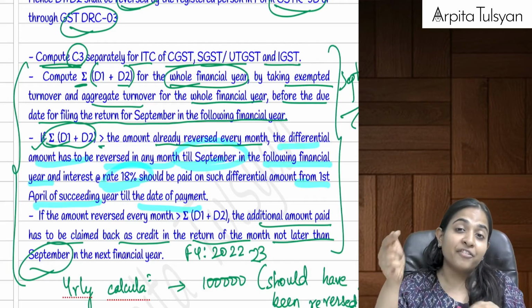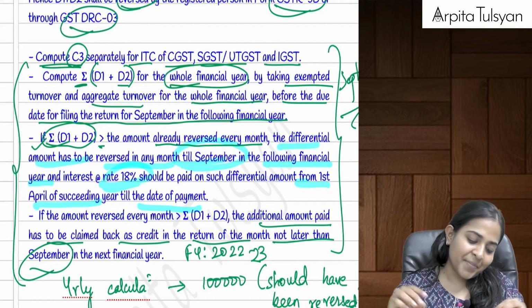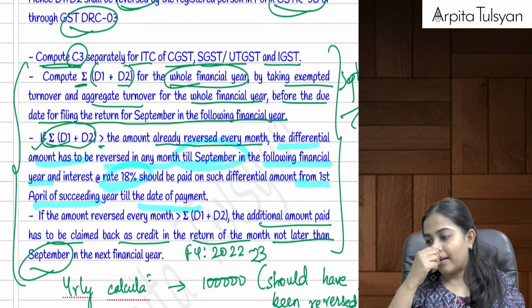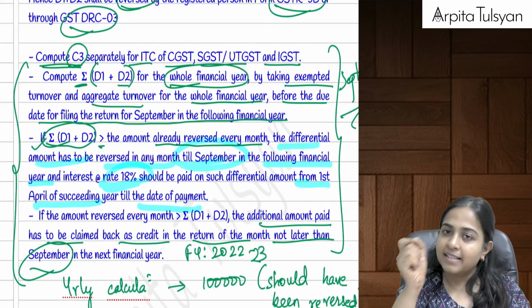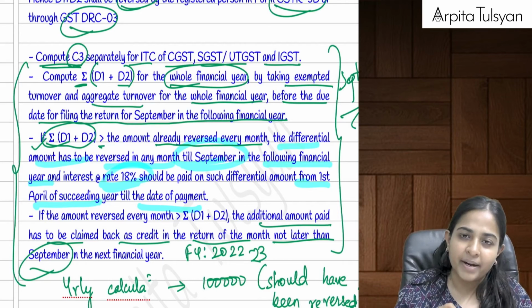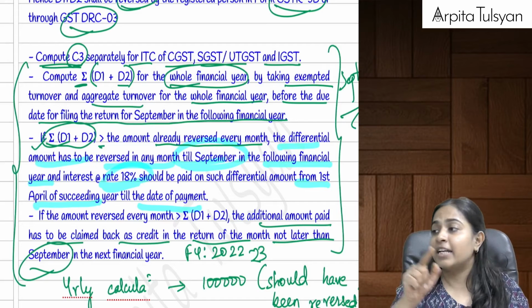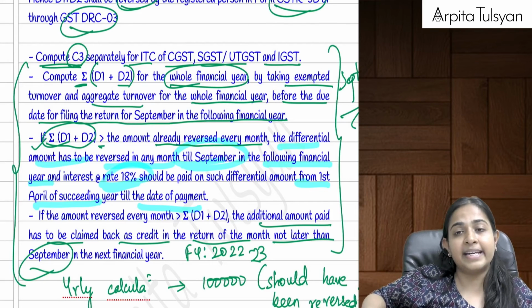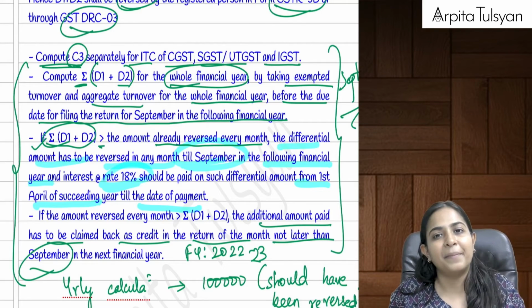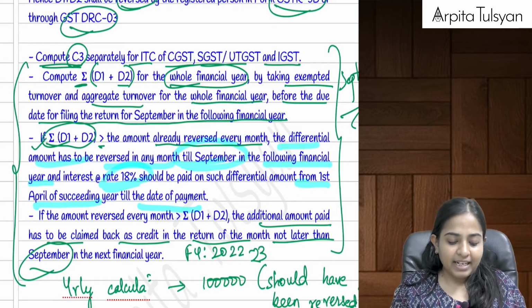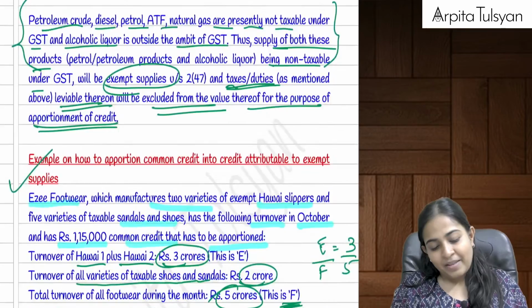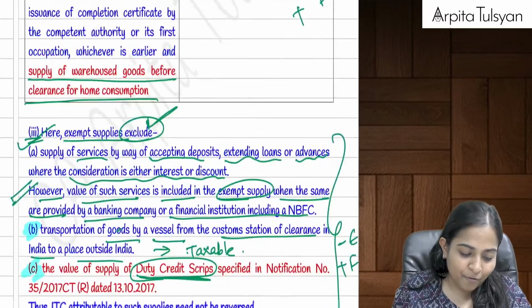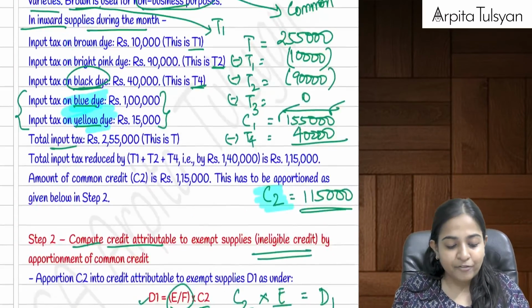But if I have reversed less, then government says, whatever is the difference, please reverse it now, means please pay it to the government now along with interest starting from 1st April of the immediate next financial year till the date of payment. Did you understand this, everyone? Yes. Okay, this was all about your rule number 42.